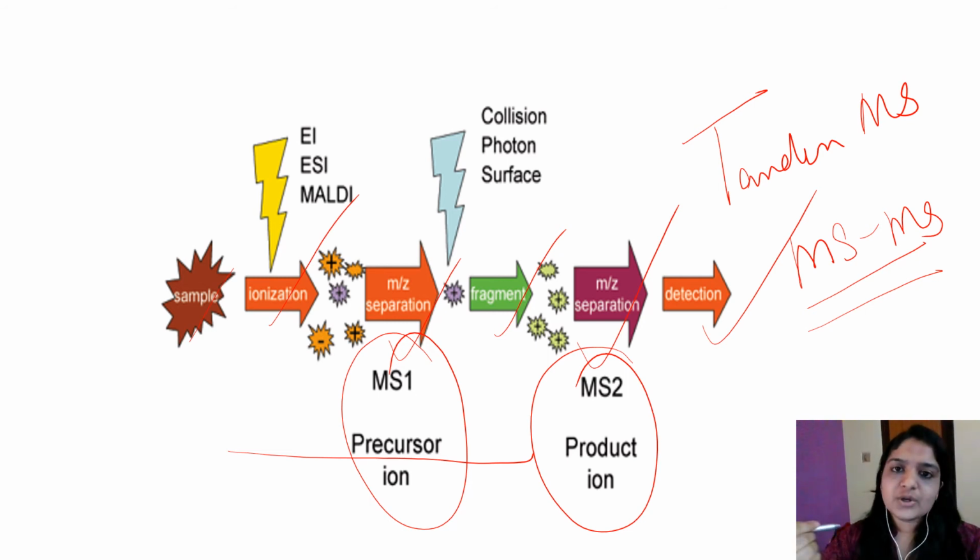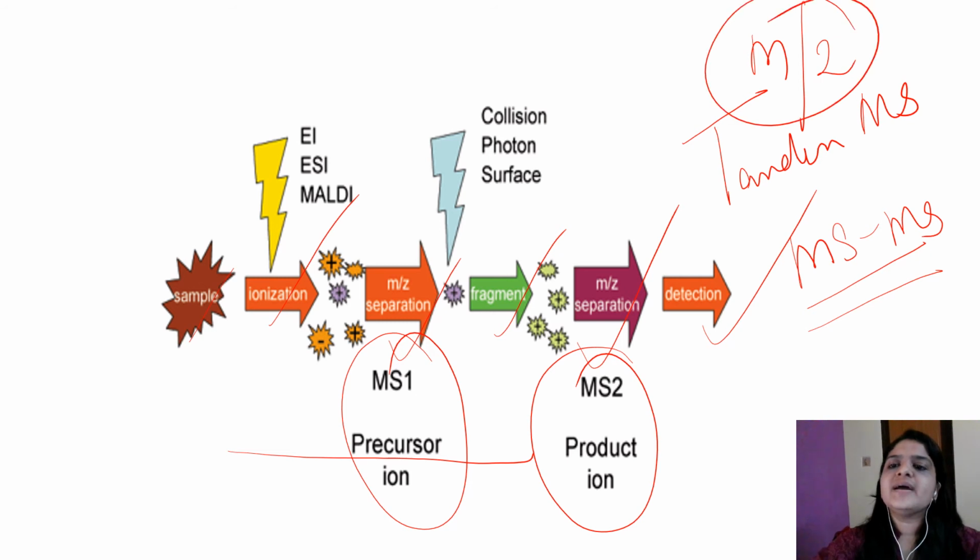First one we saw was quadrupole mass spectrometry, then time of flight mass spectrometry, and this is the tandem mass spectrometry used for protein identification. And the principle mainly used is that proteins are separated based on their mass to charge ratio.